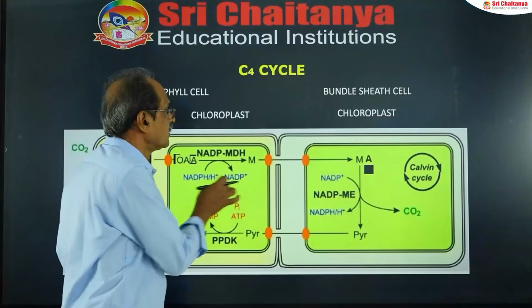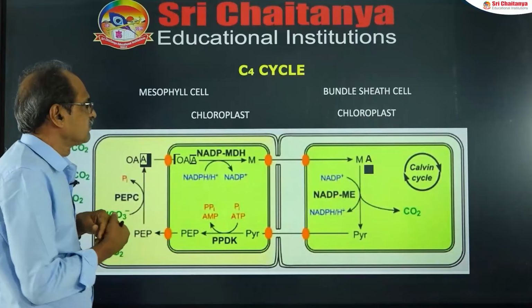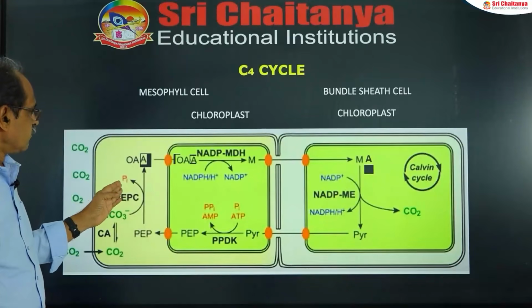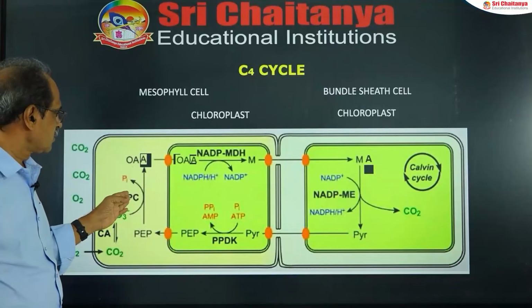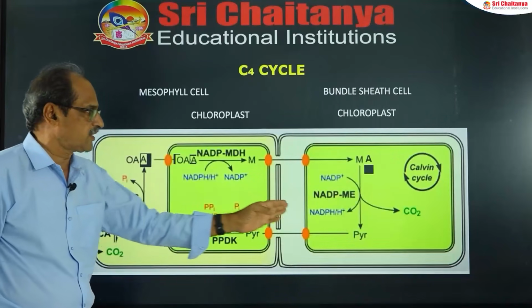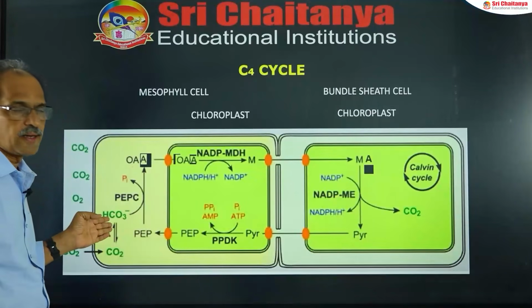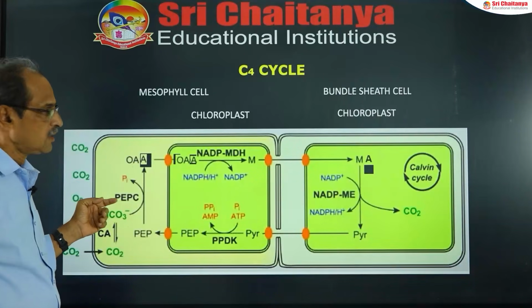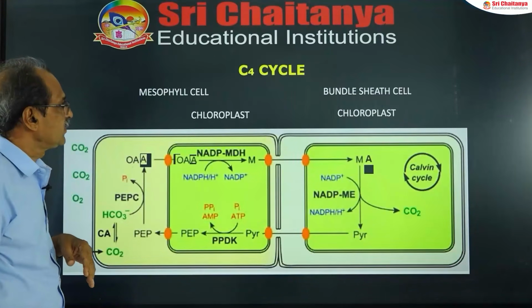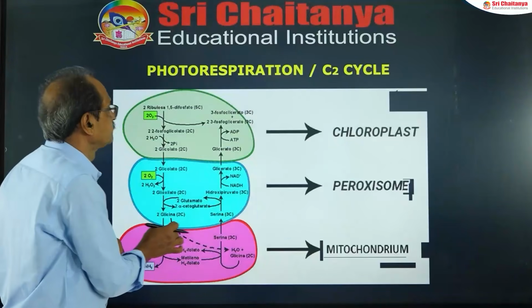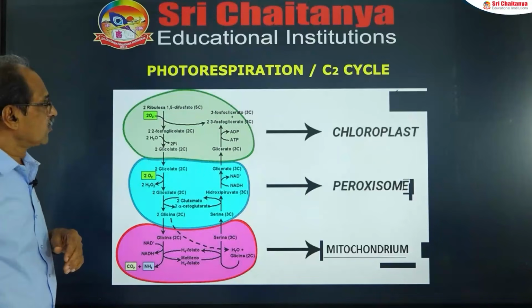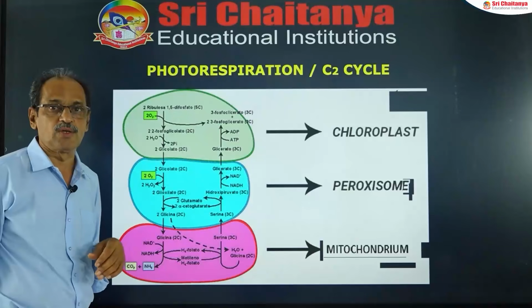So this is another version of the C4 cycle, where clearly you can see which reaction takes place in the cytosol and which reaction takes place in the chloroplast, just diagrammatically. So this is regarding the C4 cycle. So next one is the photorespiration or C2 cycle.